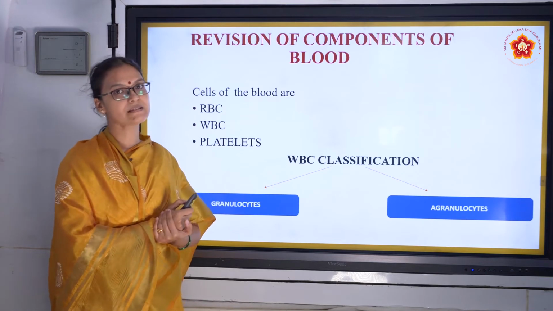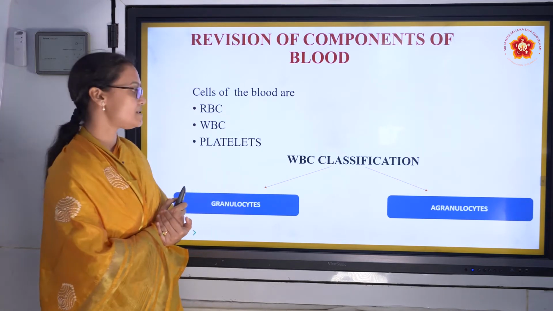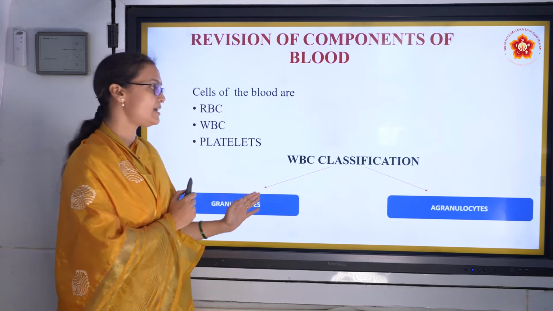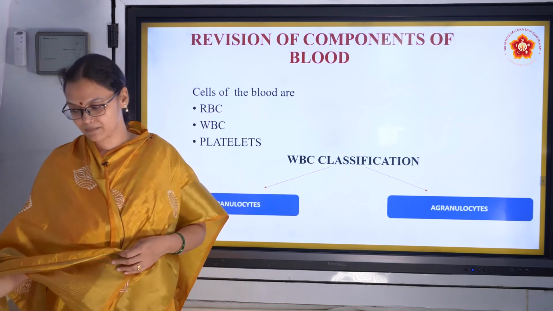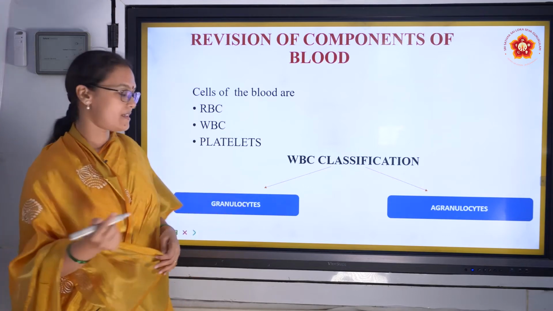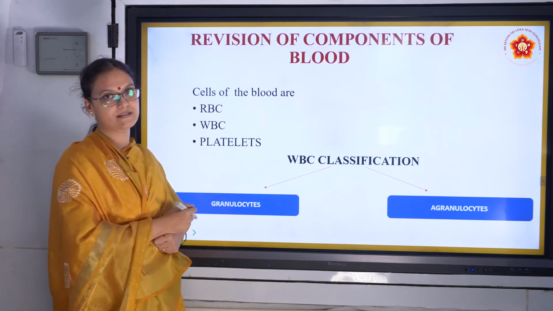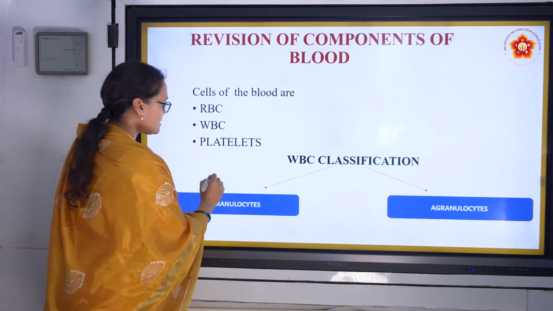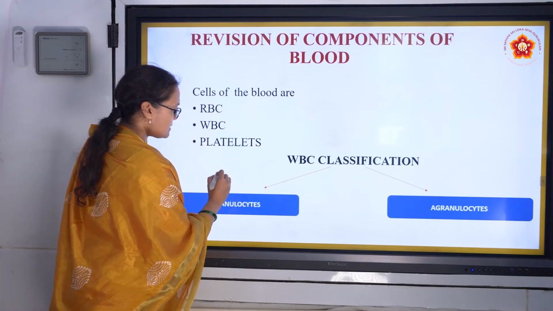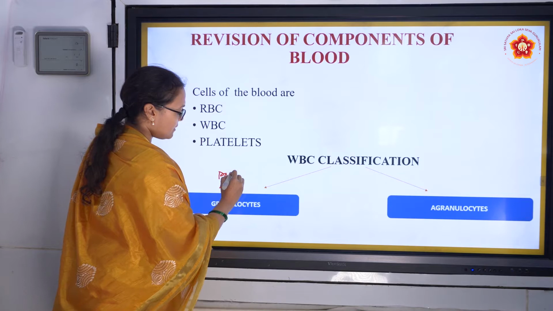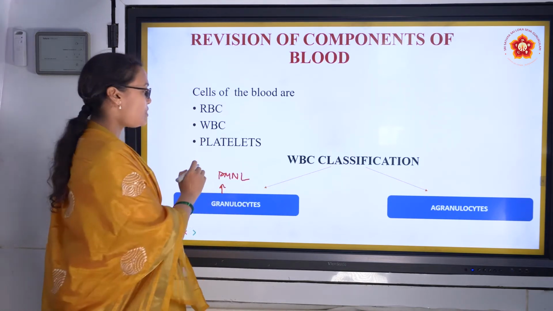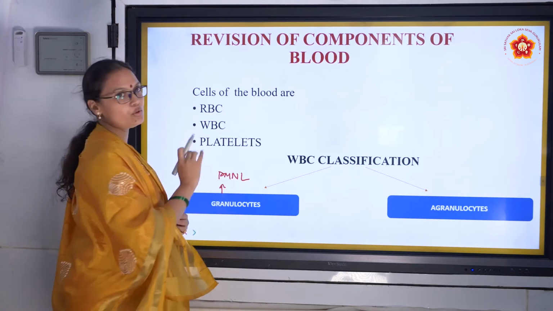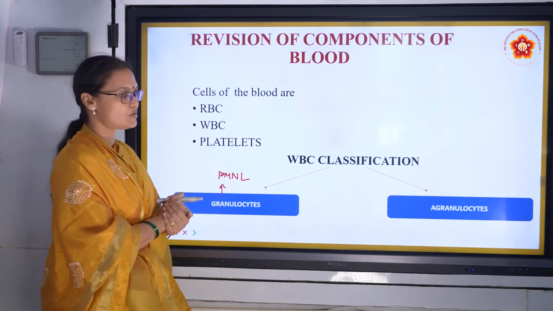WBCs are also called leukocytes. WBCs are classified as granulocytes and agranulocytes. If you remember, granulocyte cells have granules in their cytoplasm, and the nucleus is lobular. It is also called a PMNL cell. Because of the lobed nucleus, it is called polymorphonuclear leukocyte. These are the granulocytes.